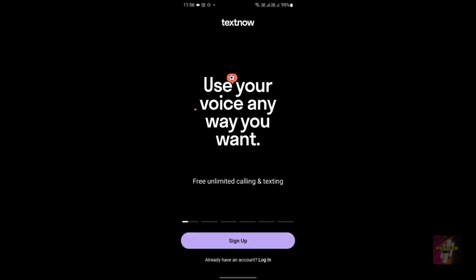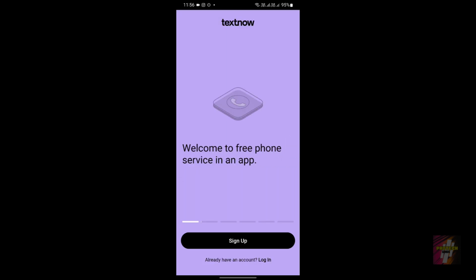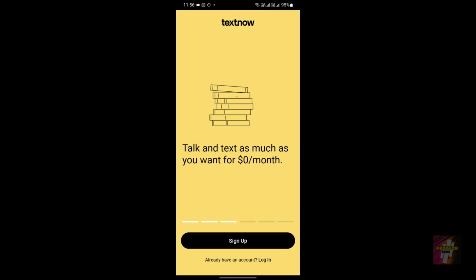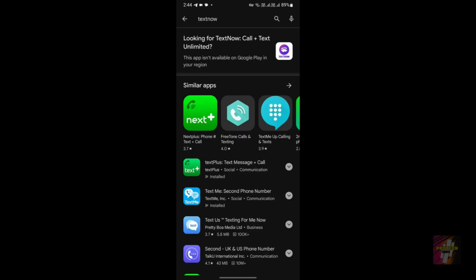Now, after the Textnow update 2023, there are mainly four problems which users are facing in the Textnow application. The first is the installation error, that is, the app which is available in the Play Store is not available for us to download.